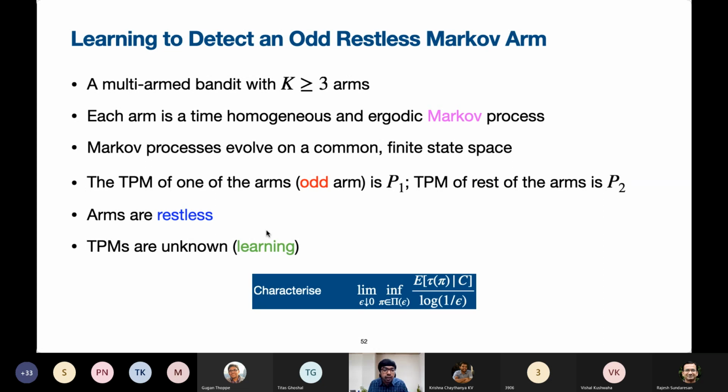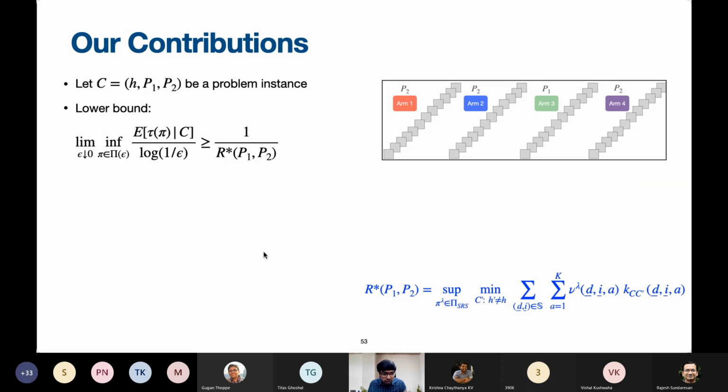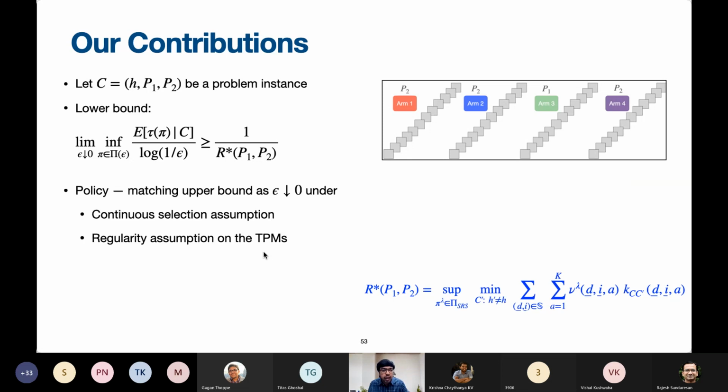The only challenge here is that the TPMs are not known. The rest of the analysis can be borrowed from before. So again, our contributions are similar. In this case, however, it turns out that showing the upper bound is a little difficult for all possible arms configurations. We will require some assumptions in the analysis. So under a certain continuous selection assumption and a certain regularity assumption, we are able to show the upper bound.